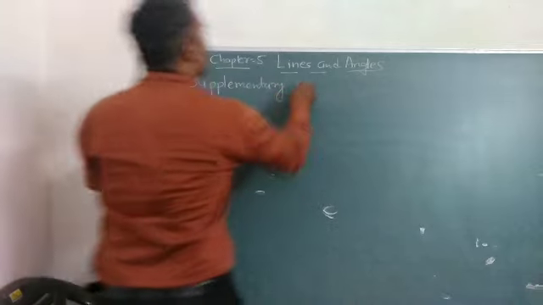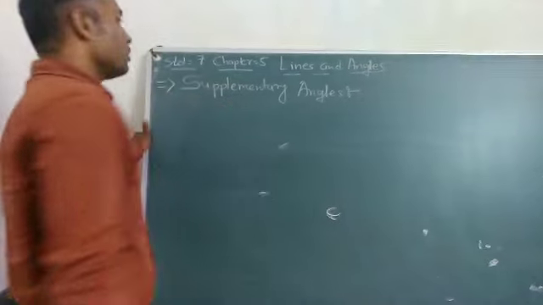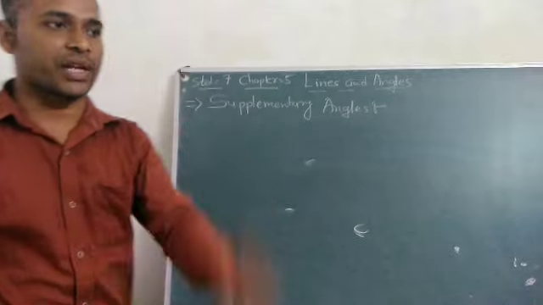Now, your second one: supplementary angles. Just one thing twisted.